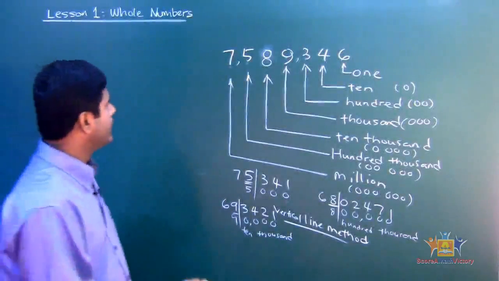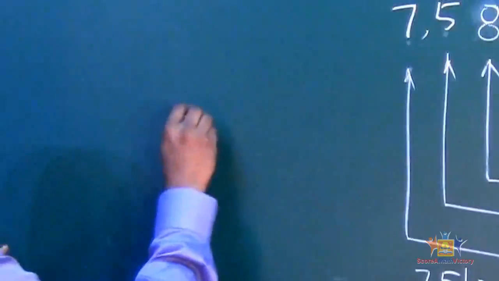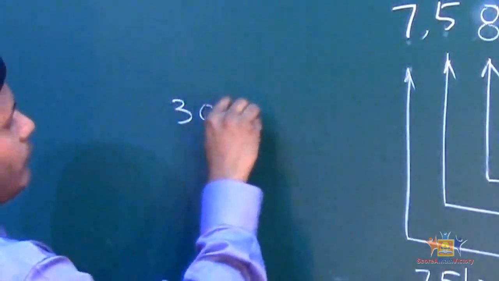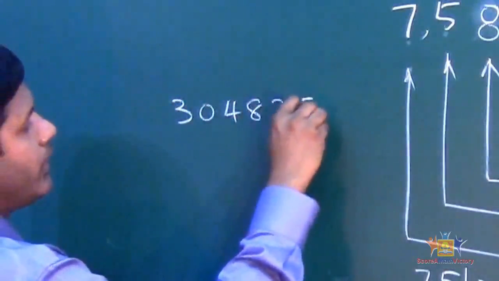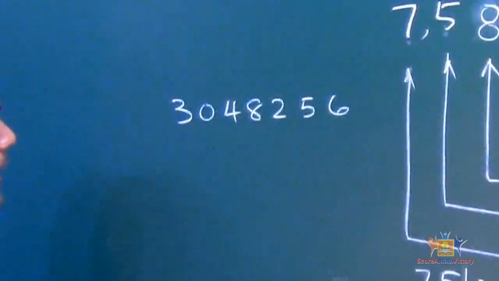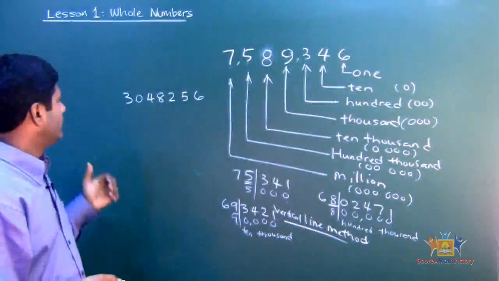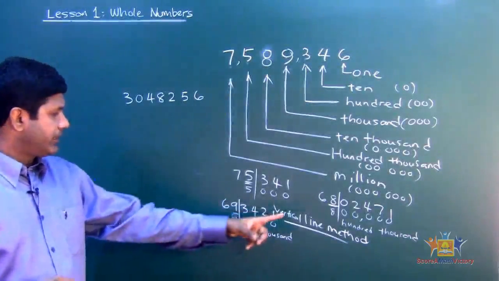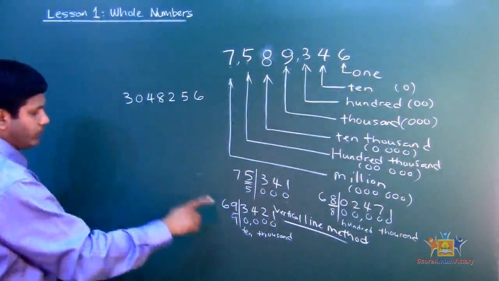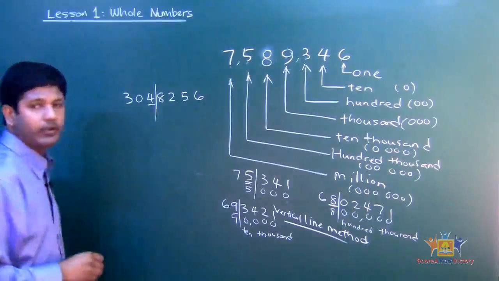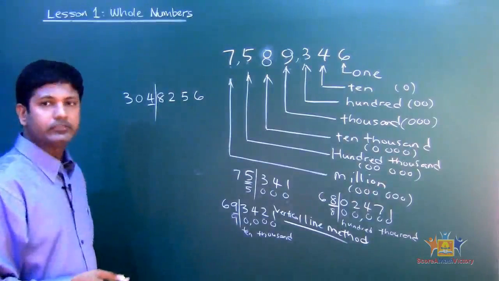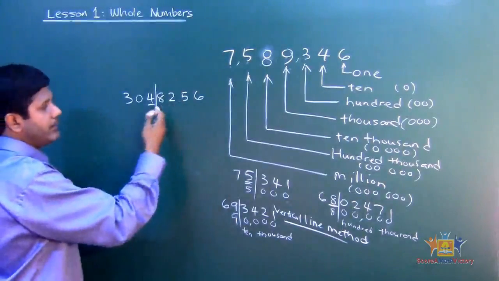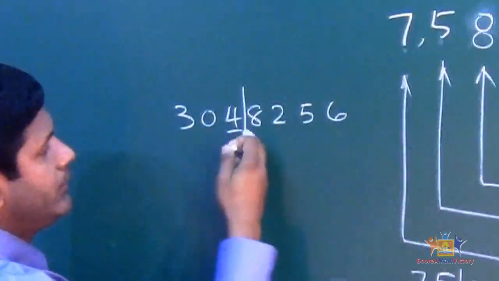Alright, now let's do another one, okay? Let's say, for example, if I were to give you 3048256, alright? And I want to find the digit of 4. So what method are we going to use? Vertical line method. So we're looking for the digit of 4, right there, vertical line. Alright? And then what do we do next? Put the zeros underneath all these digits behind the vertical line.